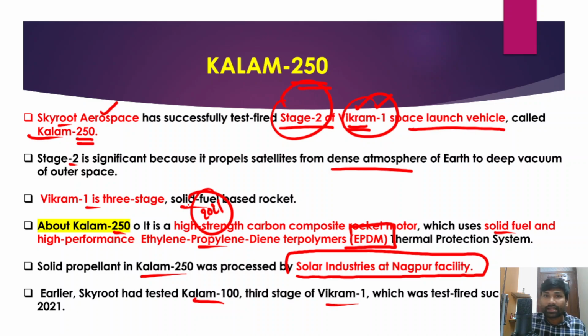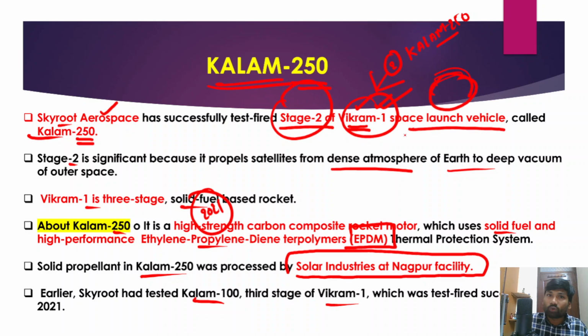And the second thing is that Kalam 250 is the second stage of Vikram 1 space launch vehicle. So Vikram 1 is a space launch vehicle and it involves 3 stages, and the second stage of Vikram 1 space launch vehicle is Kalam 250. Now, why is the second stage very important? Because it propels satellites from the dense atmosphere of the Earth to the outer space.